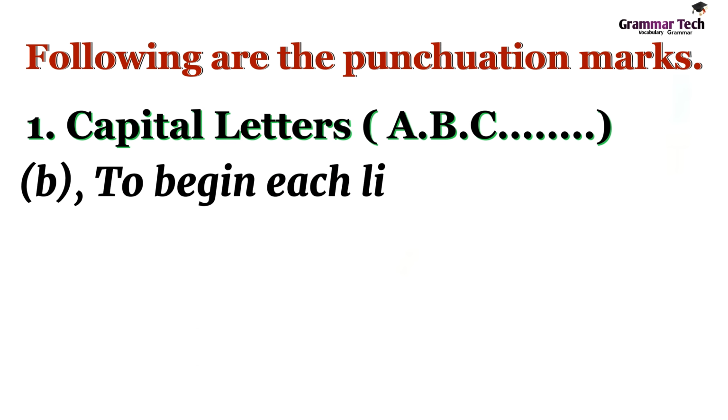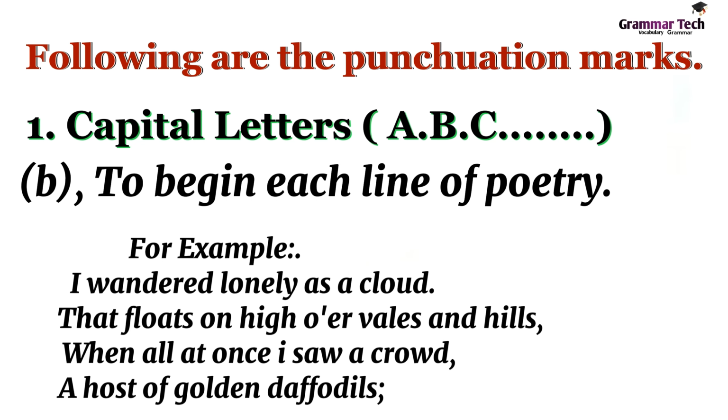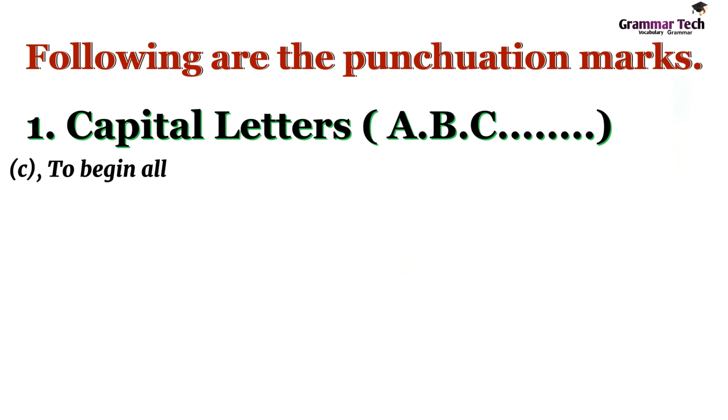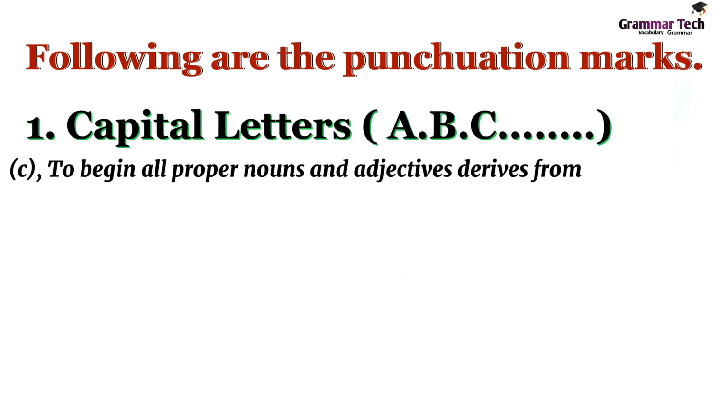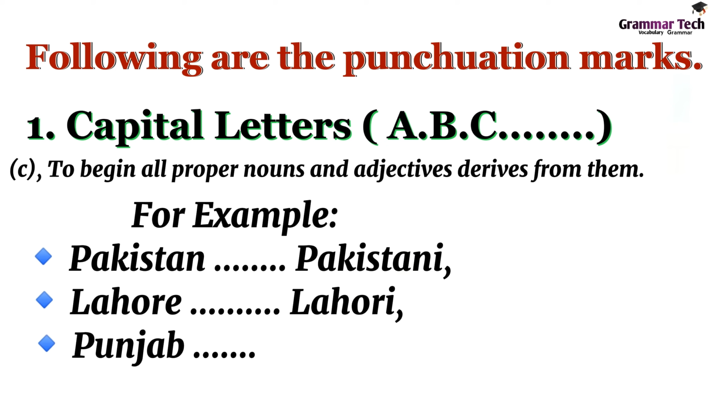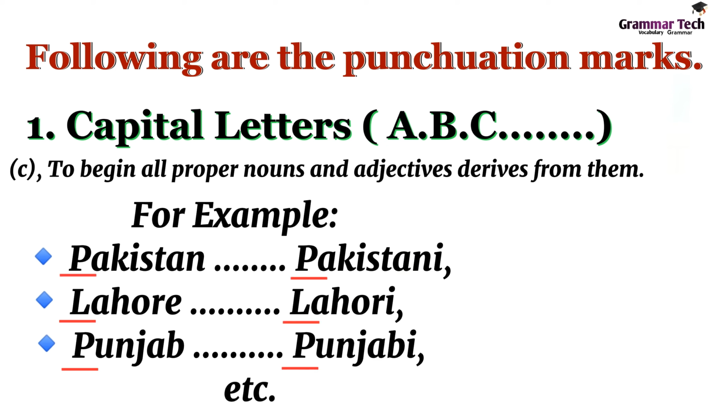B, to begin each line of poetry. For example, I wandered lonely as a cloud that floats on high o'er vales and hills, when all at once I saw a crowd, a host of golden daffodils. C, to begin all proper nouns and adjectives derived from them. For example, Pakistan, Pakistani, Lahore, Lahori, Punjab, Punjabi, etc.